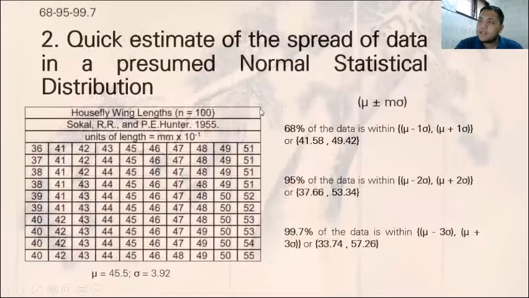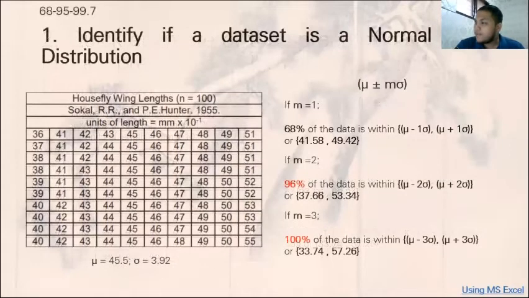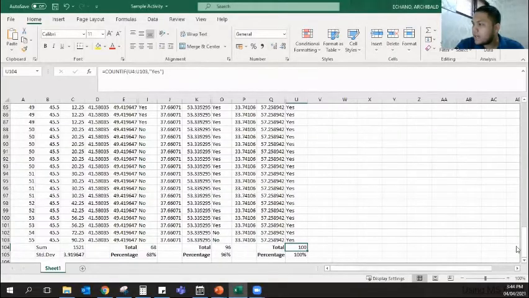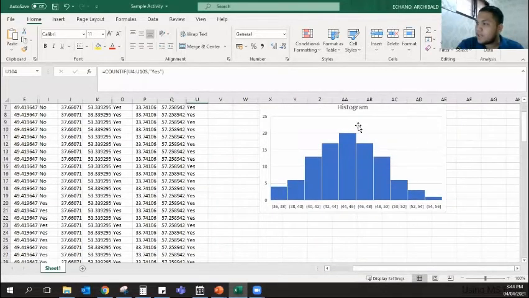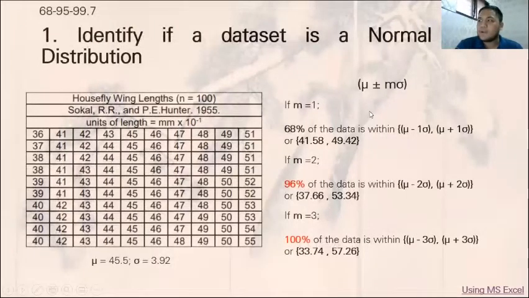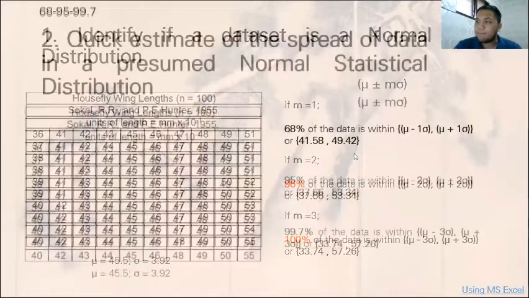While number two, we try to get the estimate. If we are already confident that the data set is a normal statistical distribution, then we can use this estimate. I forgot to show you the graph for this one, I already plotted the histogram. It is symmetrical, but there are differences between the endpoints of our histogram. So the errors might come from there. So that's why it's called an estimate, because we still expect errors, but in this case, it's very minimal.